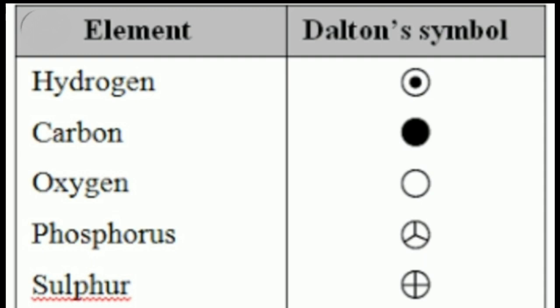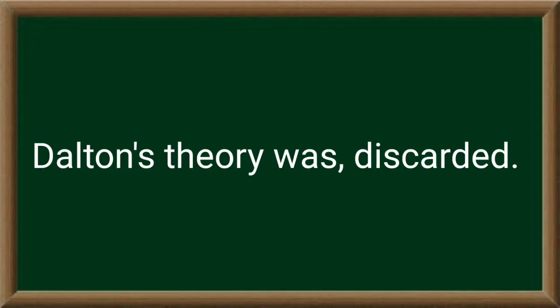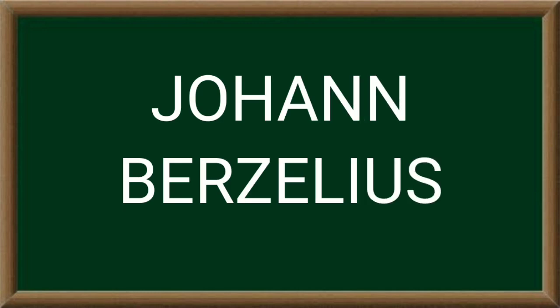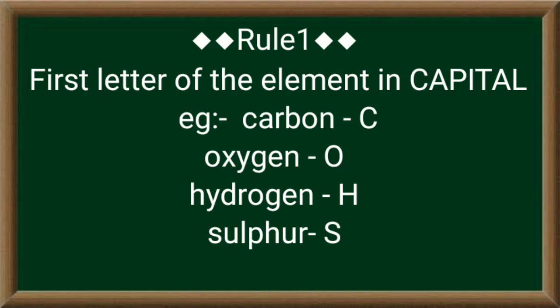Okay, so what happened eventually, this theory was also discarded. So then again the question arises, who brought in symbols? So students, there was a scientist named John Berzelius. He said, let's take things very easy, let's not make it complicated. What we have to do is take the first letter of every element to symbolize it. So it will make it very easy.